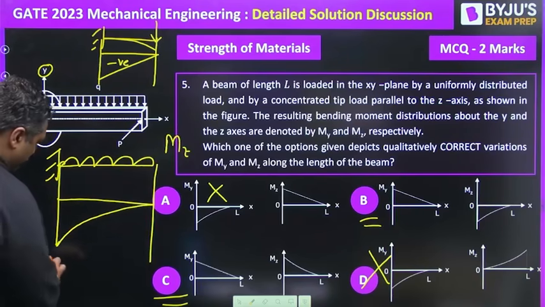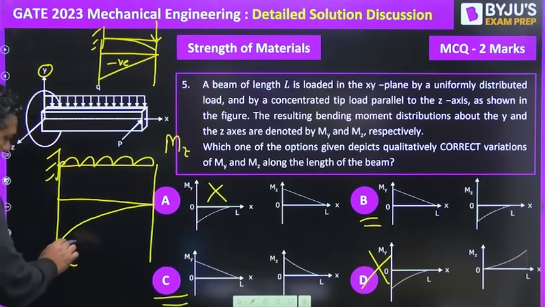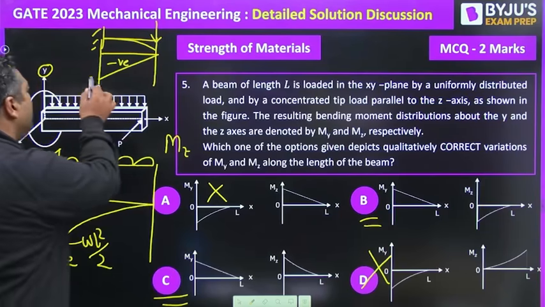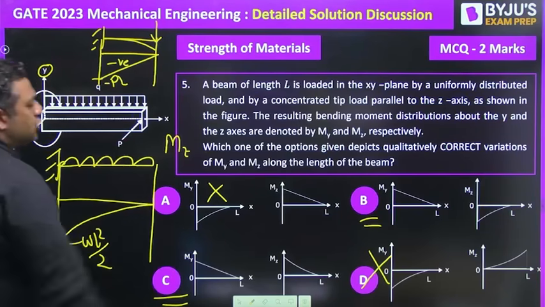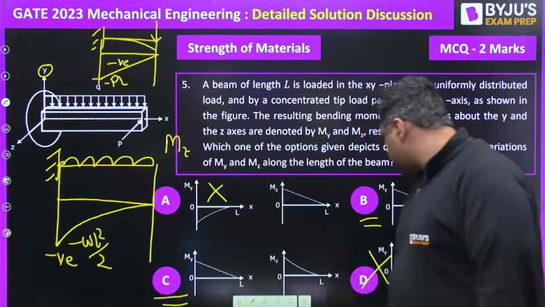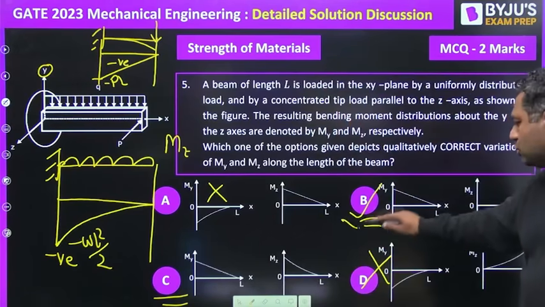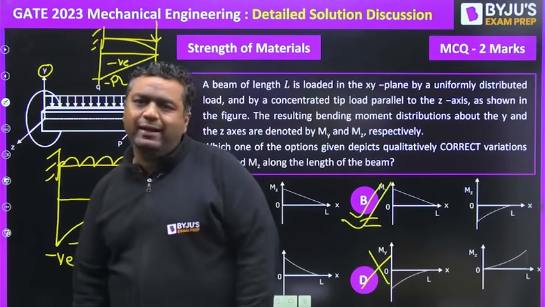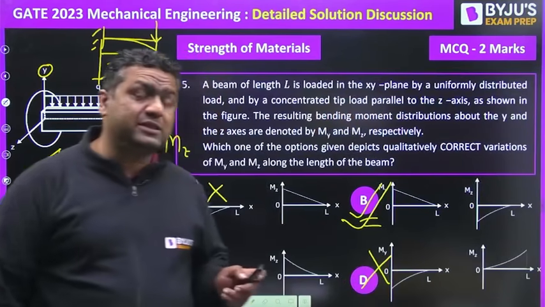This is going to be negative and the value comes out to be WL square by 2, we know that. Here also the value comes out to be PL. If you see that this kind of curve is there with option B, so the answer is going to be B for this. So we got the values of My and Mz. The answer for this is B.